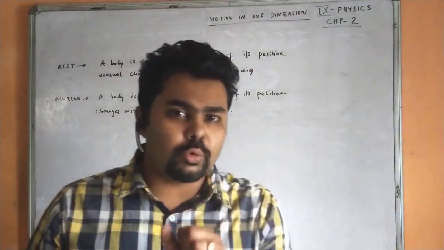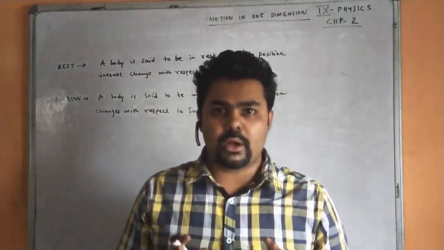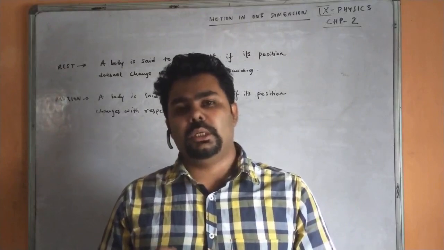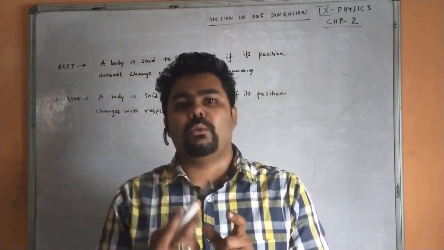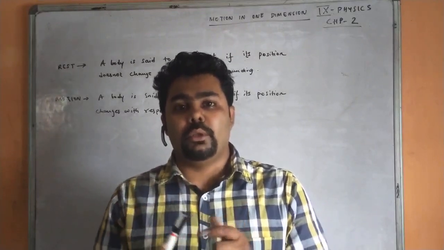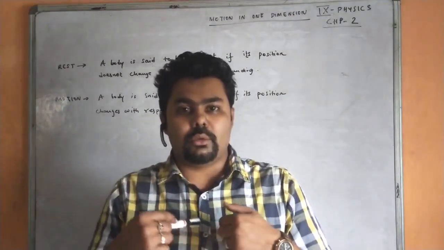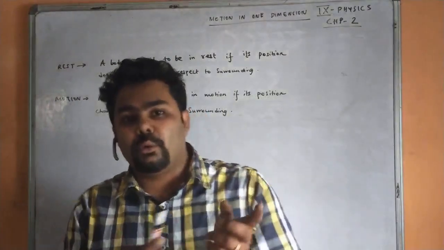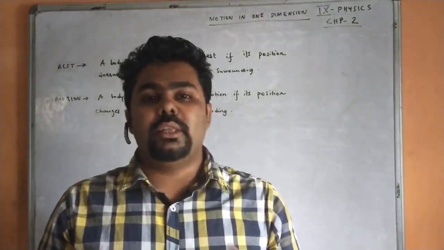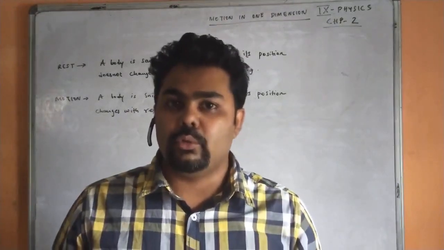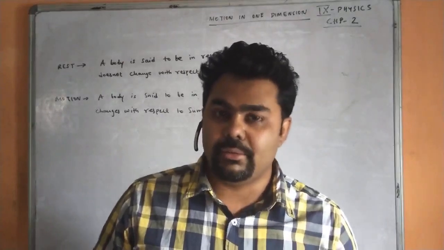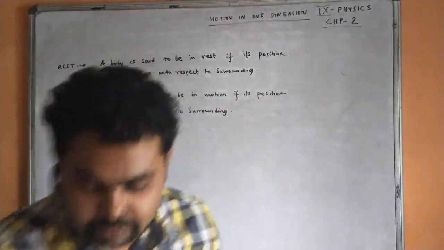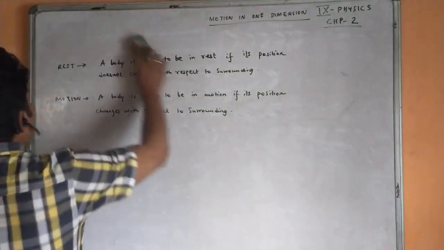Okay, so why is it so? Because, see, we are not moving. Suppose we are standing in a fixed position, we are not moving, but the earth is moving around, so the reference point is moving. You are considered at rest as compared to Earth, but still Earth is moving around the Sun. So nothing is in absolute rest. So we will consider relative rest or relative motion. So this was the basic difference between rest and motion.